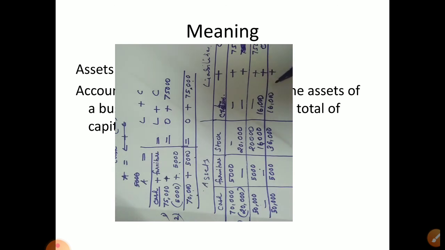ओ customer ने बाद में हमको पैसा देंगे. We will receive in future. So if something we will receive now or in future, that is our asset. We will get it back. So here asset also no change, 75,000.